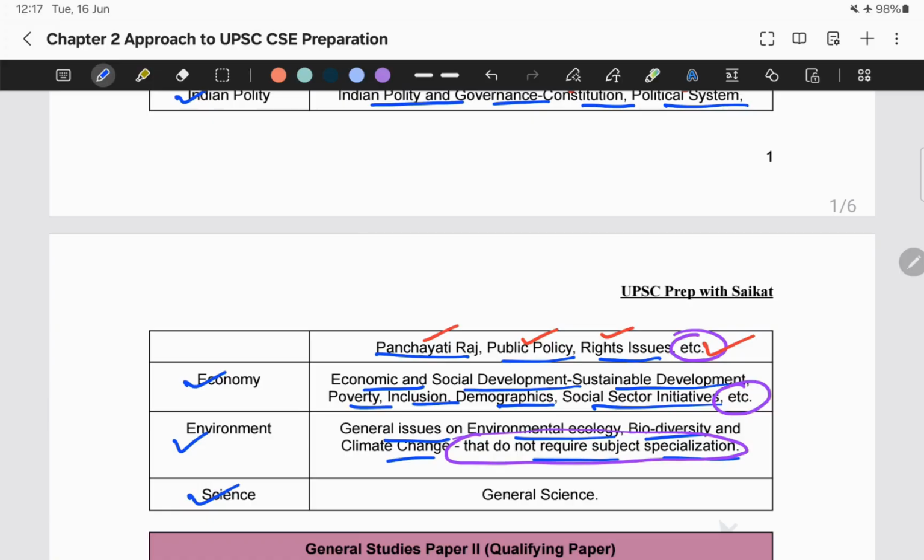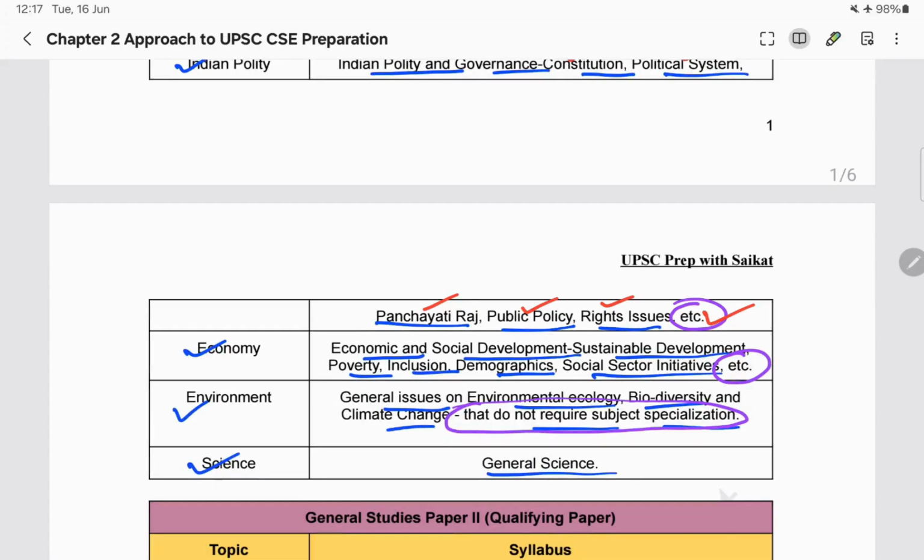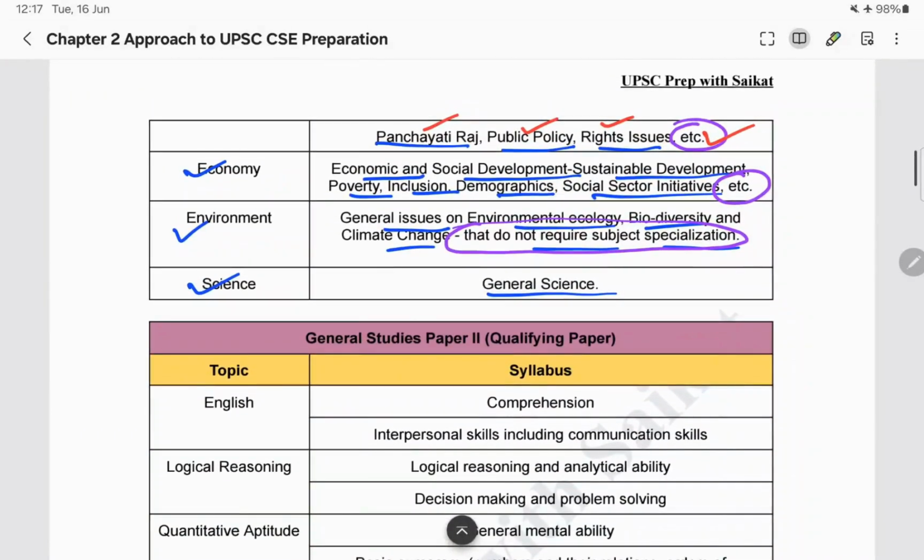That's it. And next comes general science. So what have they mentioned over here? The general science, nothing else. They have not mentioned anything else apart from the word general science. It's up to UPSC what things they will be asking under general science, that entirely is up to them.